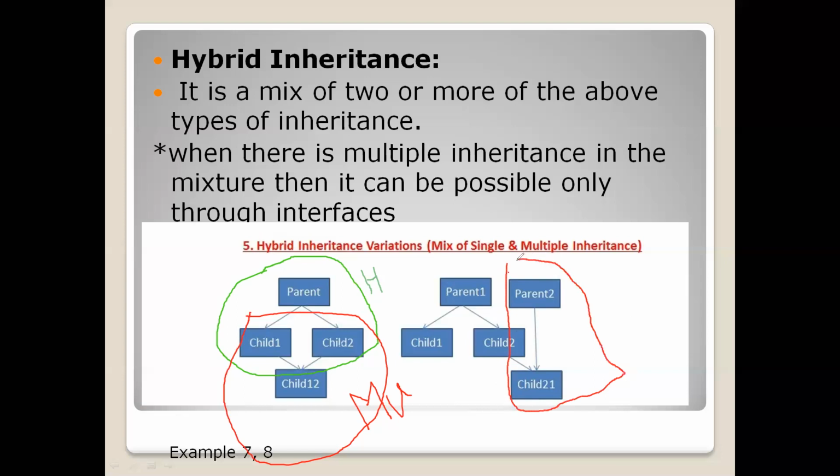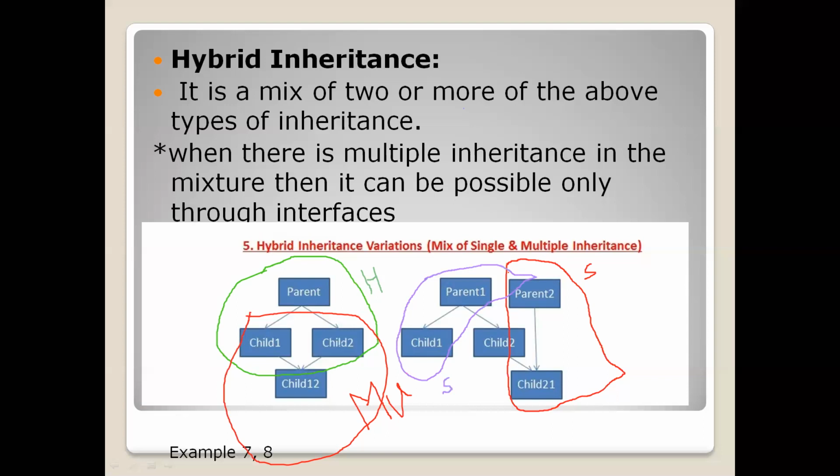If you observe the red circle, parent 2 and child 2 1, it is called single inheritance. And if you observe one more, let us take another color. If you observe these two, that means parent 1 and child 1, it is also single inheritance, right?